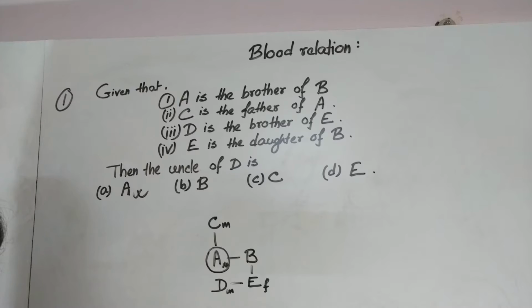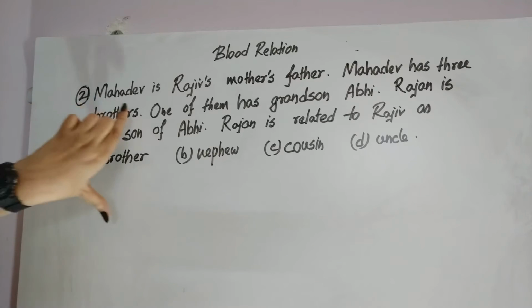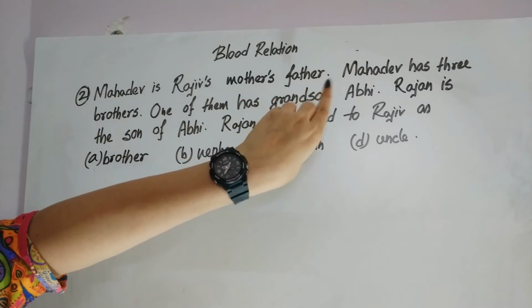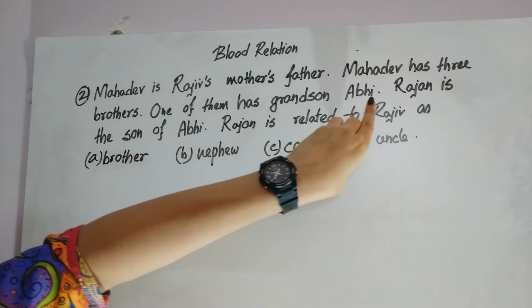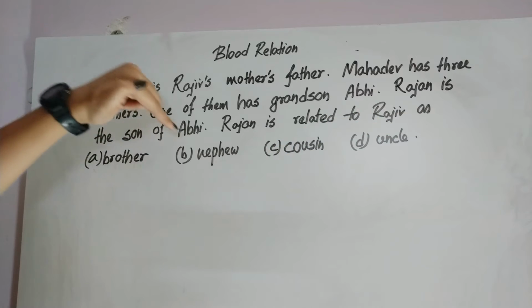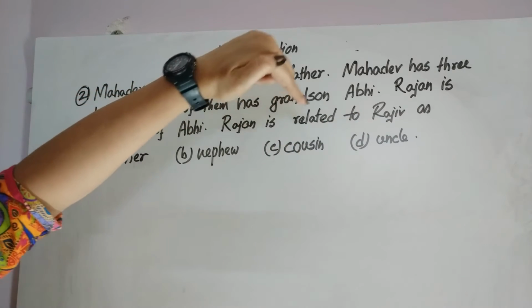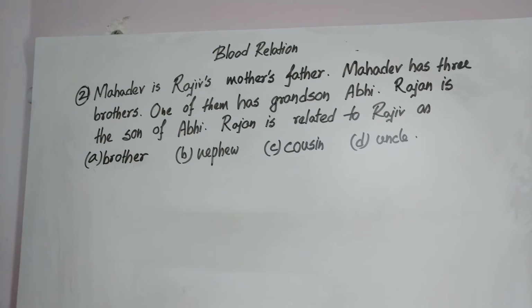Okay. Next. Number 2, Mahadev is Rajiv's mother's father. Mahadev has 3 brothers, one of them has grandson Obhi. Rajan is the son of Obhi. Rajan is related to Rajiv as. See, here we can start from Rajiv, right?